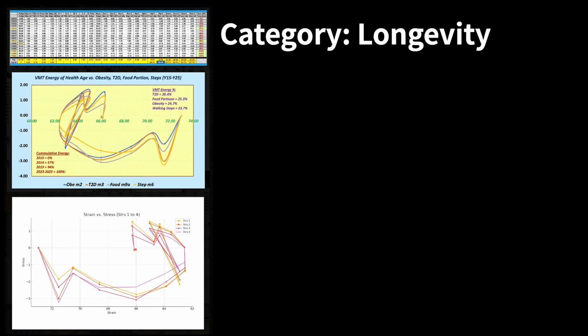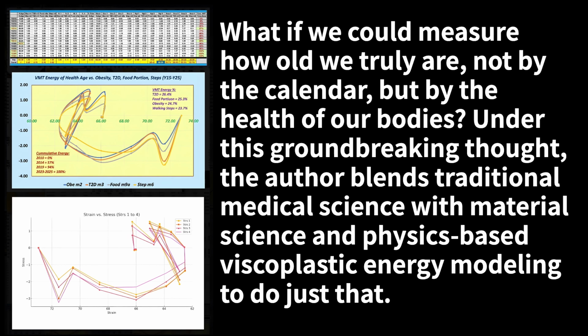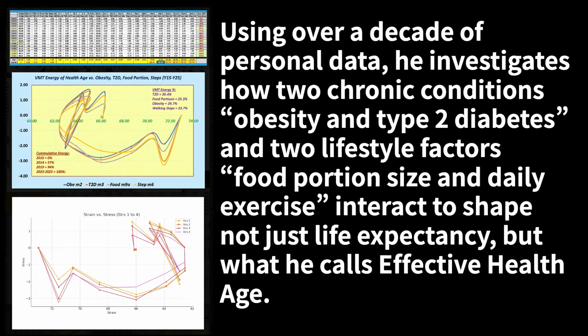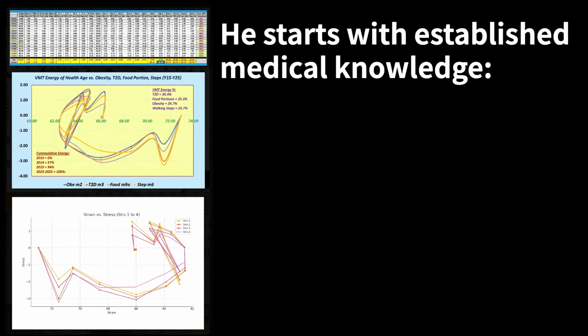Category: Longevity. Key messages: what if we could measure how old we truly are, not by the calendar, but by the health of our bodies? Under this groundbreaking thought, the author blends traditional medical science with material science and physics-based viscoplastic energy modeling to do just that. Using over a decade of personal data, he investigates how two chronic conditions, obesity and type 2 diabetes, and two lifestyle factors, food portion size and daily exercise, interact to shape not just life expectancy, but what he calls effective health age.